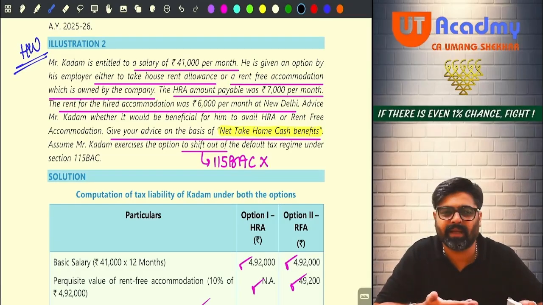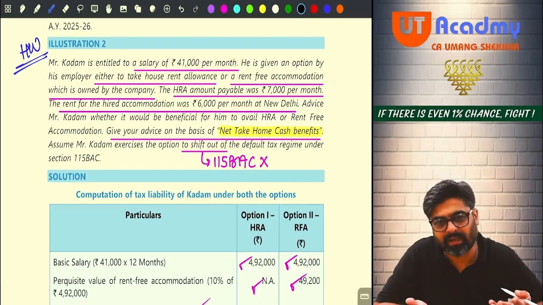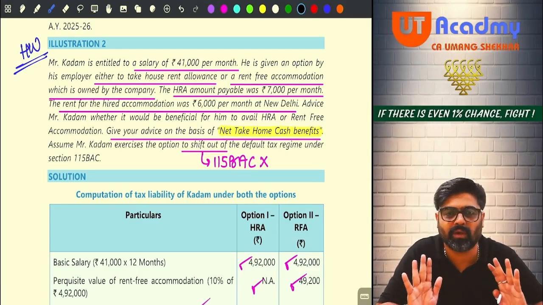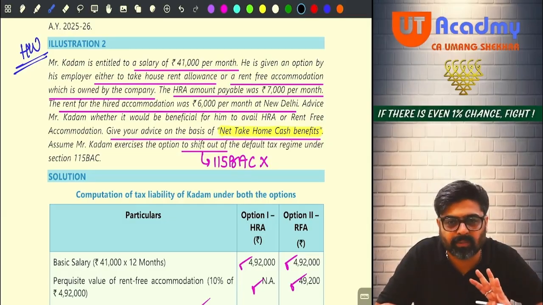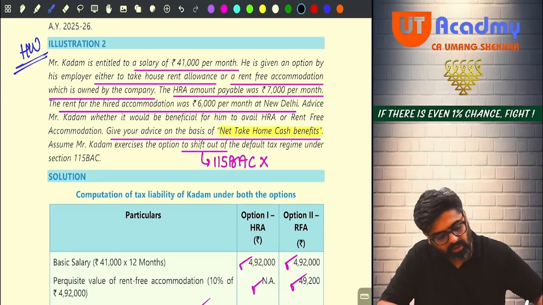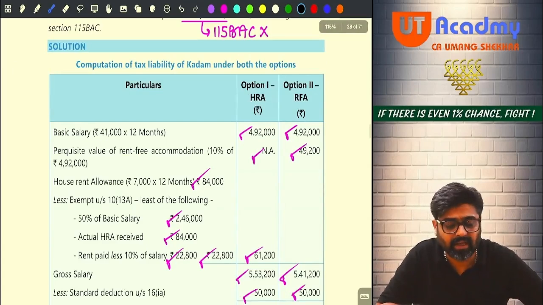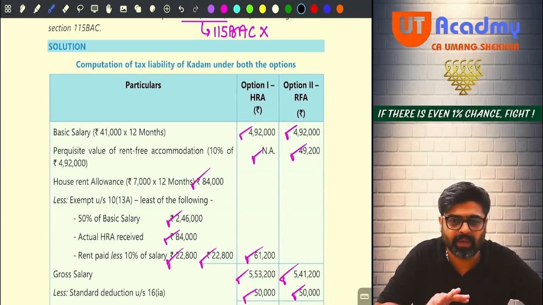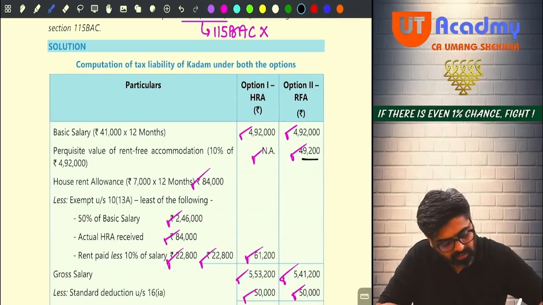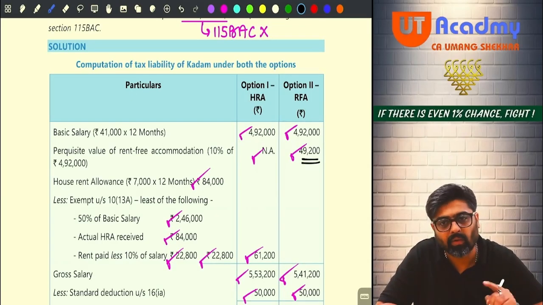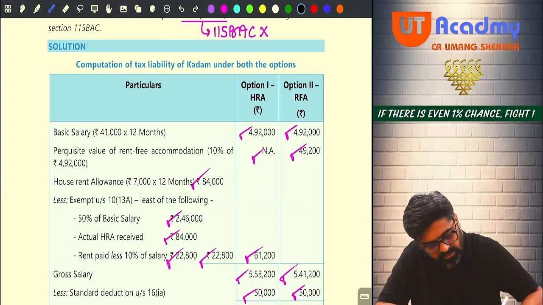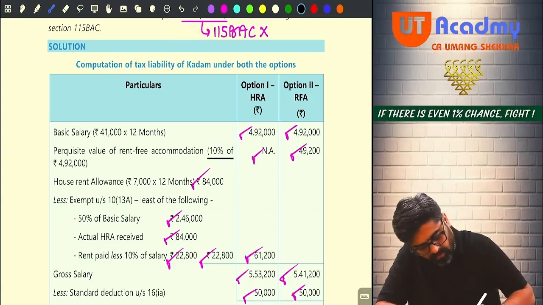So his salary will be taken as 4,92,000. 10% of that will be 49,200, which will be the taxable value of this perquisite. So if he is taking the option of getting the RFUA from the employer, 49,200 will be taxable for him. And how did you get this 49,200? 10% of salary. Yes or no? That is done here. Please see.